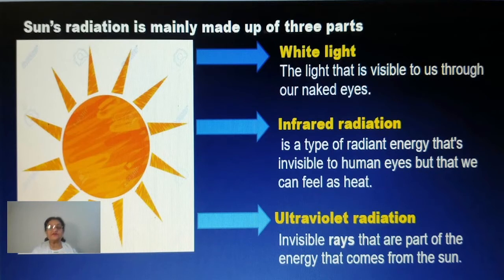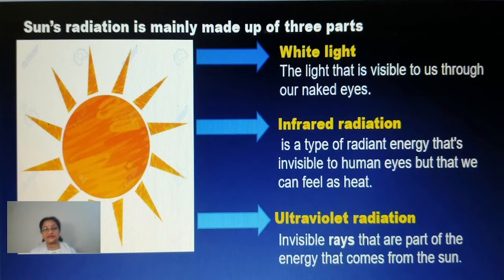Second one is infrared radiation. What is infrared radiation? It is a type of radiant energy that's invisible to human eyes. We are not able to see that, understood? But yes, we feel the heat of it. So that is actually called infrared radiation.